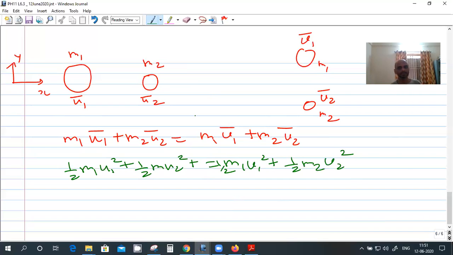Here I'm assuming that there is no energy loss, that it's a perfectly elastic collision.